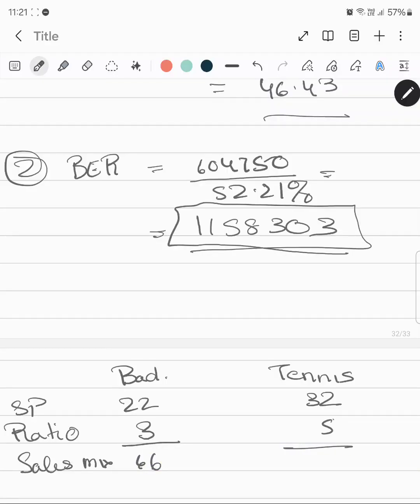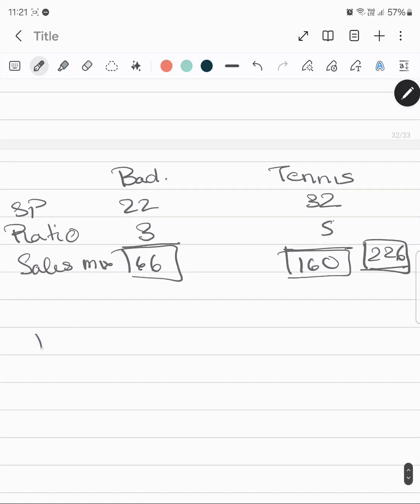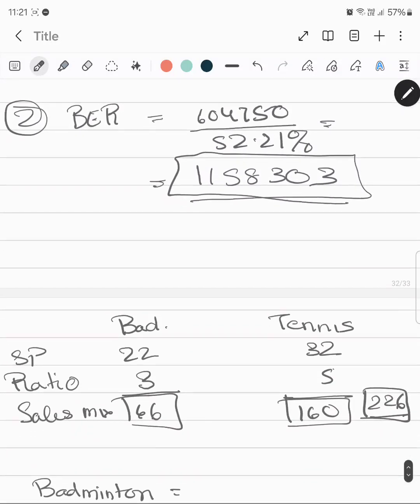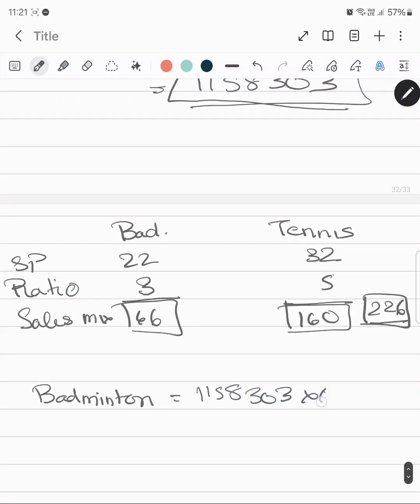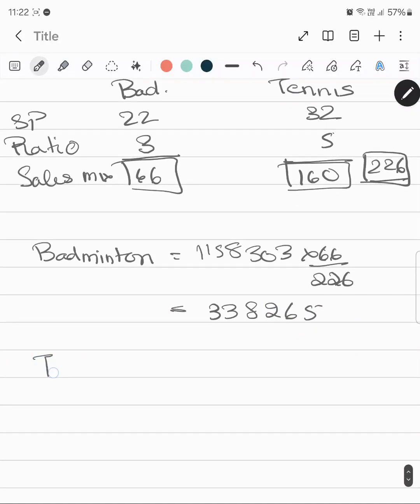22 into 3, which is 66, and 32 into 5, which is 160, and the total of this is 226. We have to bifurcate the revenue based on the constant sales mix. So this is the sales mix which we are getting for badminton. The revenue would be 1,158,303 into 66 upon 226, which is 338,265.